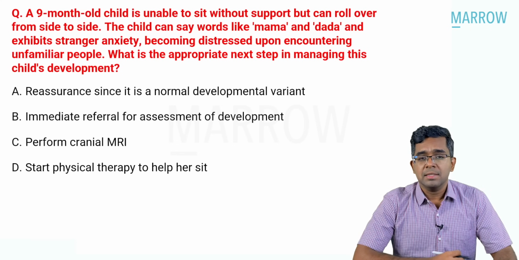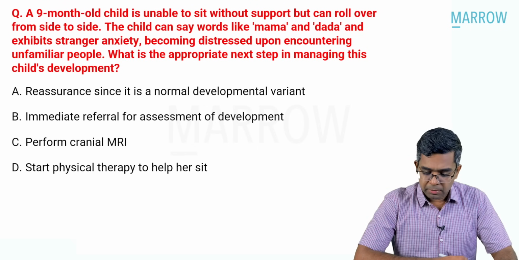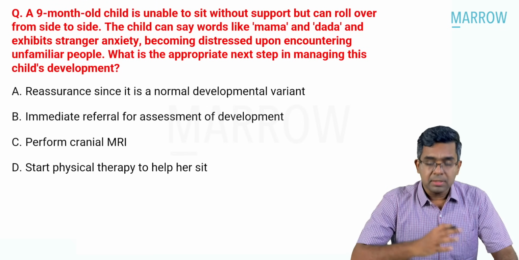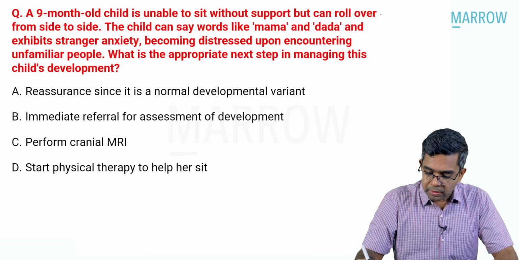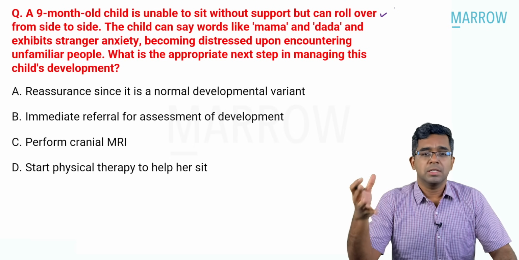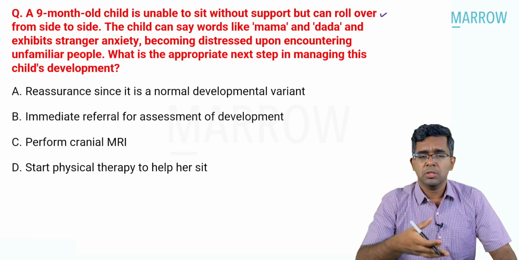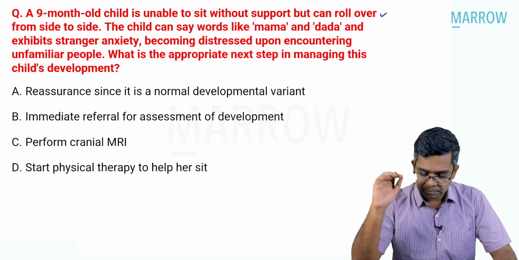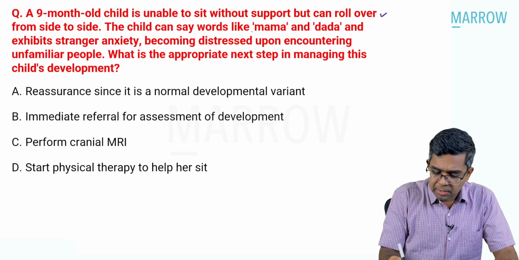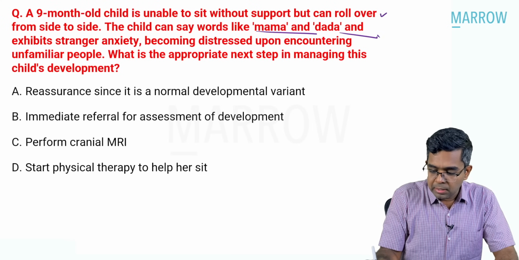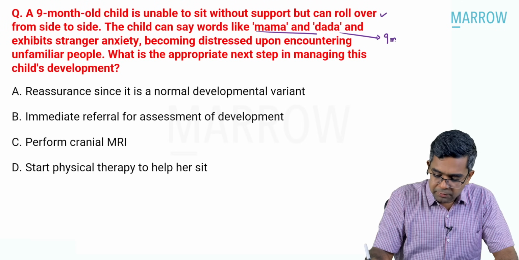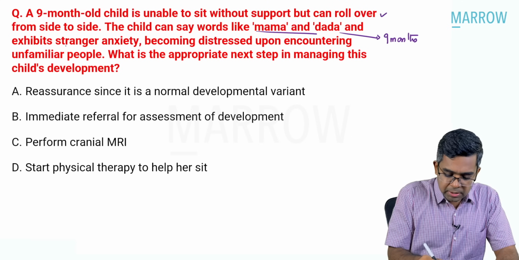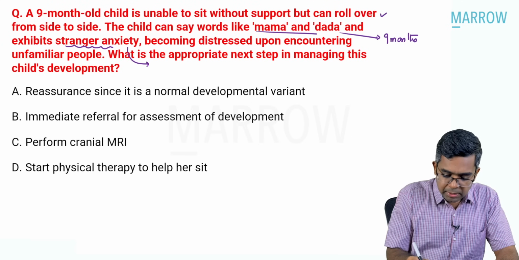Okay, let us analyze. This is a question related to development. Now, if you see what all things the child is able to do, rollover is attained by 4 months of age. That is very well possible for a 9-month-old child, so that is okay. Child can say words like mama and dada, that is bisyllable. That is also attained by 9 months of age, which is normal for the child, bisyllables. Stranger anxiety, that is attained by 6 months of age itself.